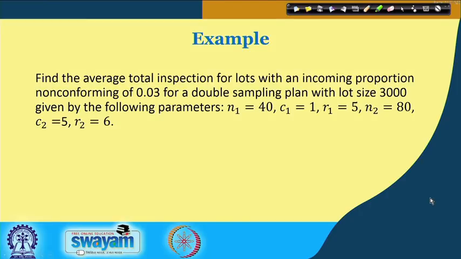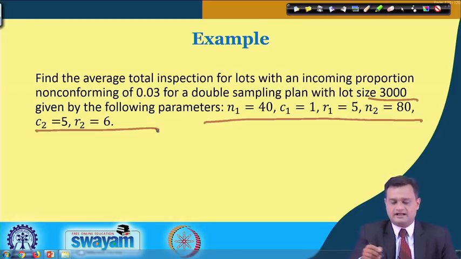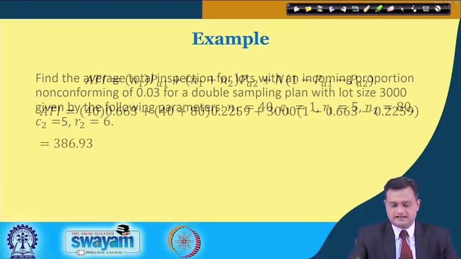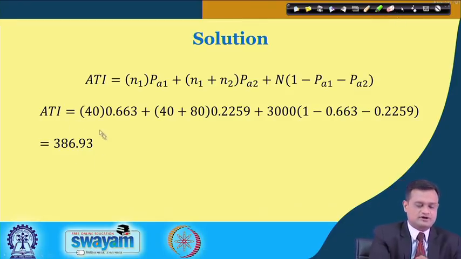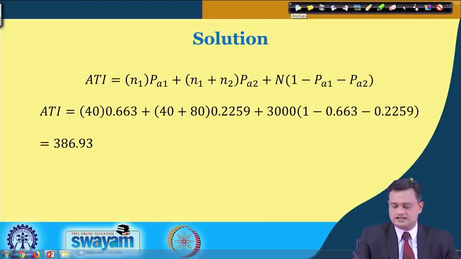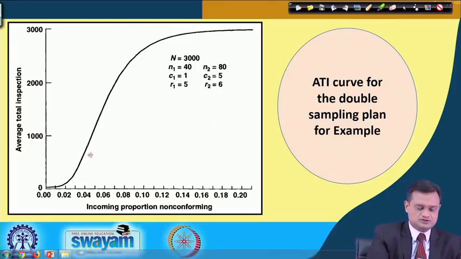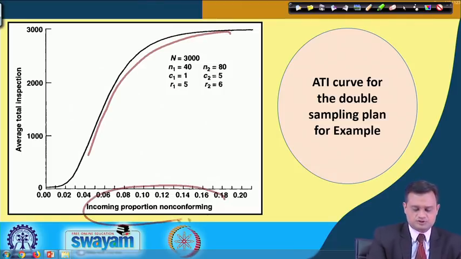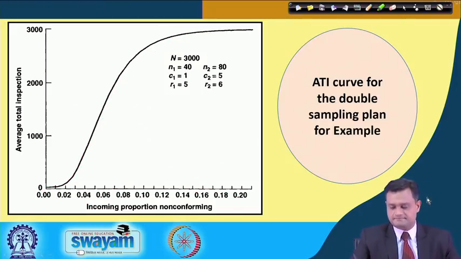You can consider again data of lot size 3000 and parameters N1, C1, R1, N2, C2 and R2, and plug in these values. So you will get an average total inspection of 386.93. So for a given double sampling plan, your average total inspection will be 386.93 parts or units, and you can see the ATI. As your incoming proportion non-conforming increases, your average total inspection is also increasing.